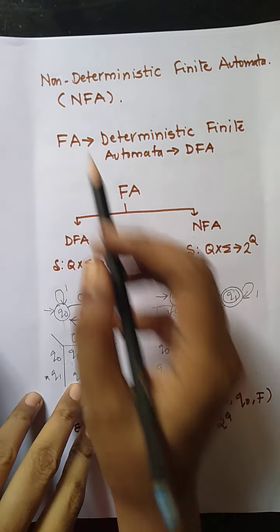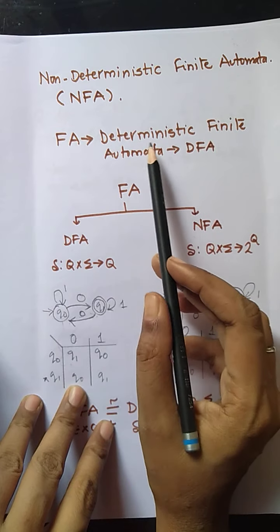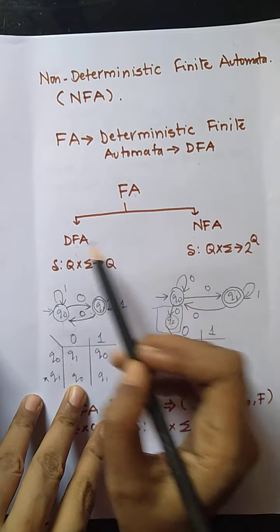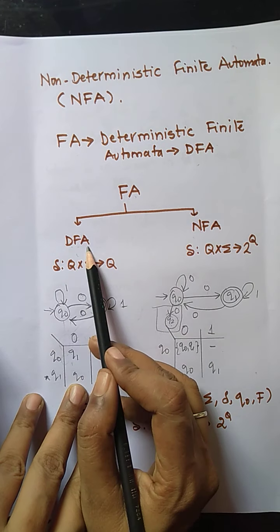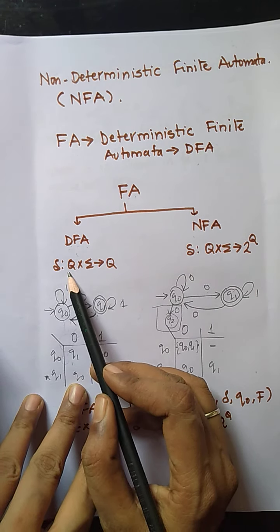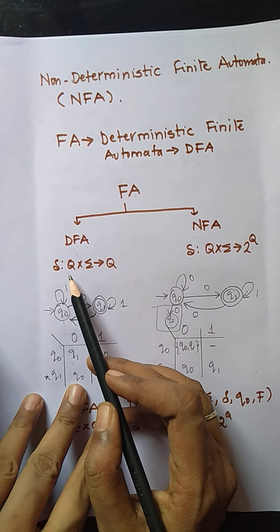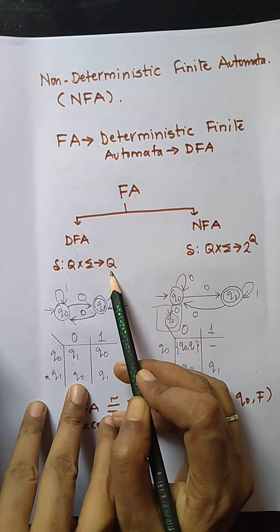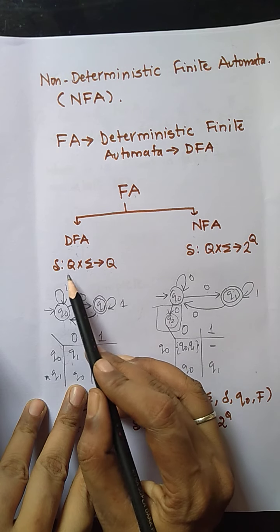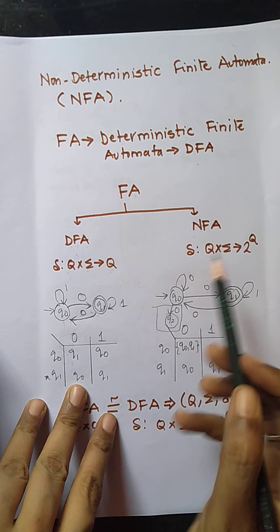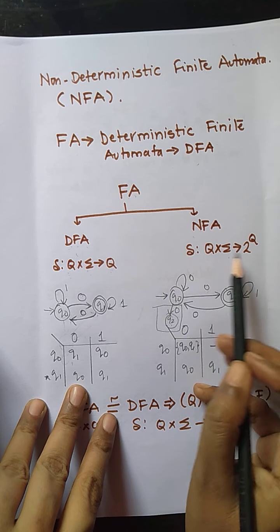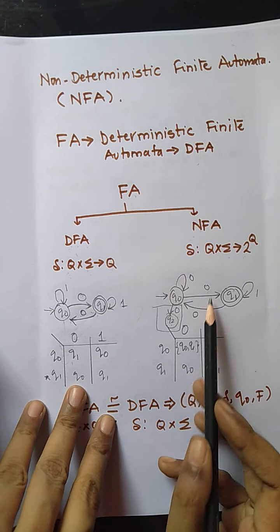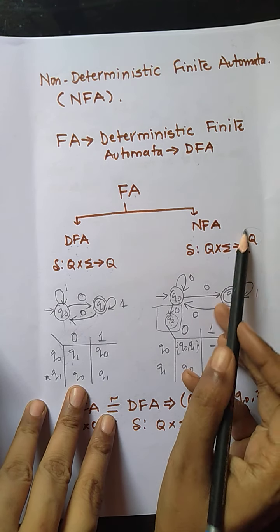Now, the finite automata is called a deterministic finite automata. That is, FA is classified as DFA and NFA. So what is the difference between DFA and NFA? In DFA, the current state with the input symbol always goes to the next state, whereas in NFA the current state with the input symbol always goes to the power set of Q. That is not limited to Q.